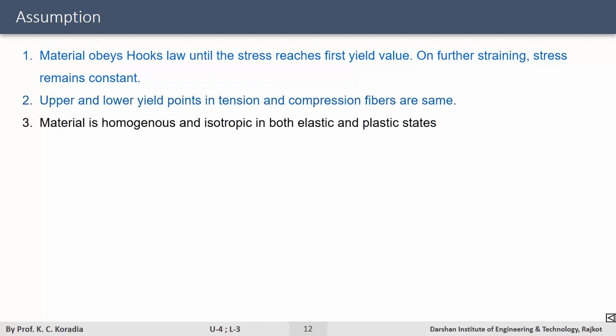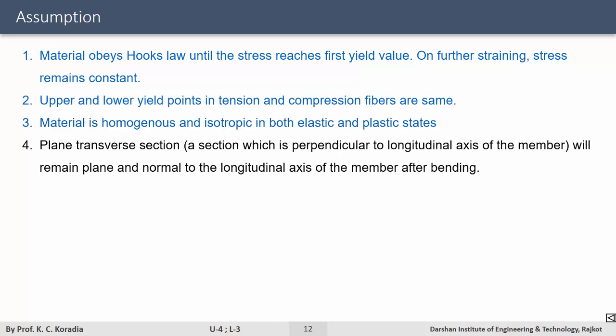Material is homogeneous and isotropic in both elastic and plastic states. Plane transverse section, a section which is perpendicular to the longitudinal axis of the member, will remain plane and normal to the longitudinal axis of the member after bending.